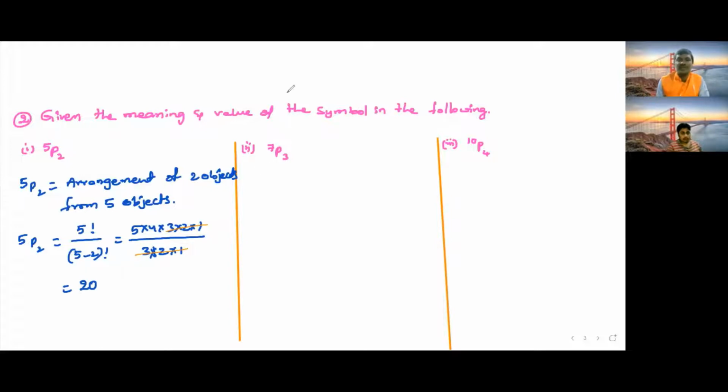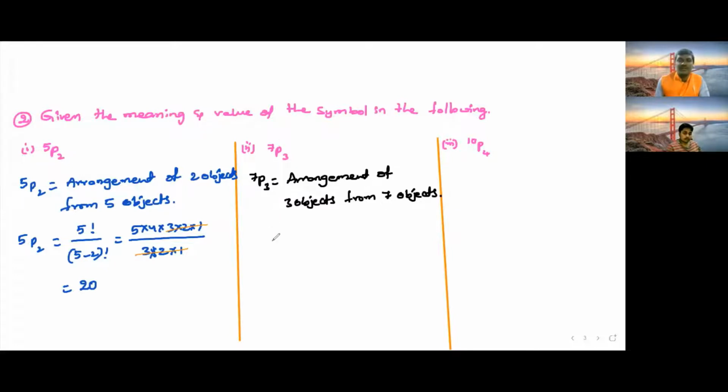Now I am finding the value of 7p3. What is 7p3? The meaning of this is the number of arrangements of 3 objects from 7 objects.